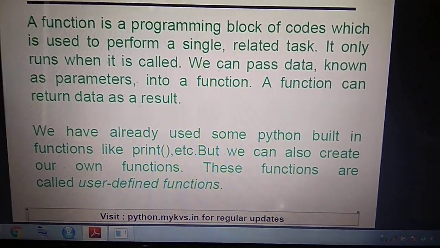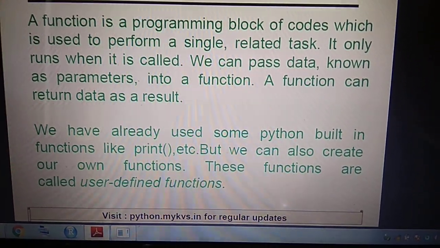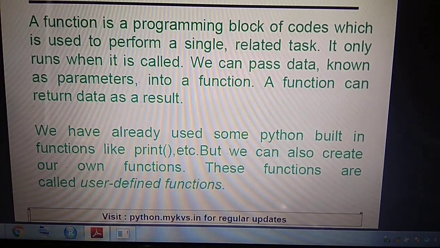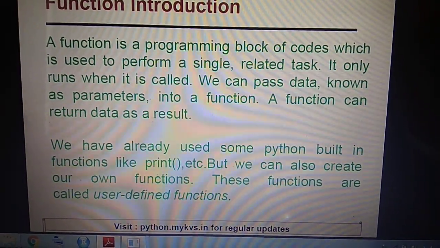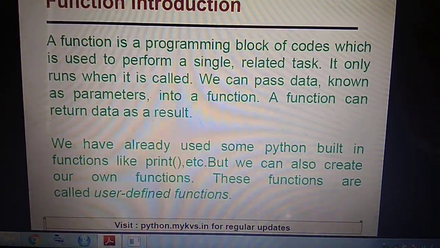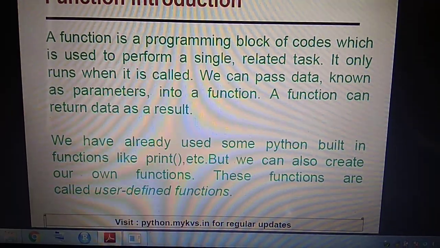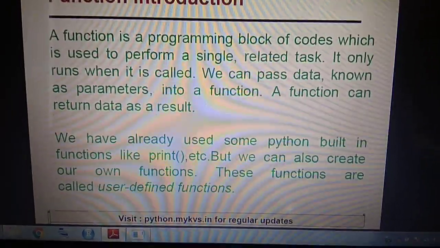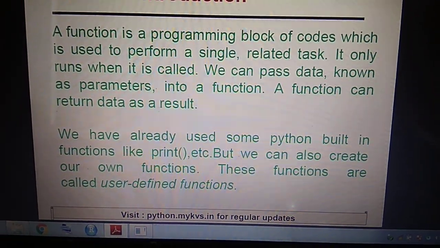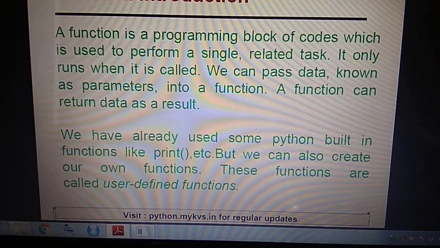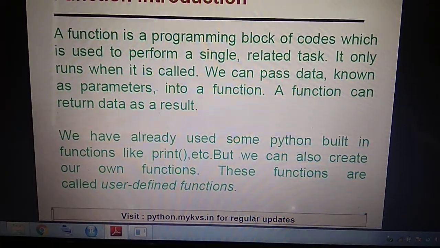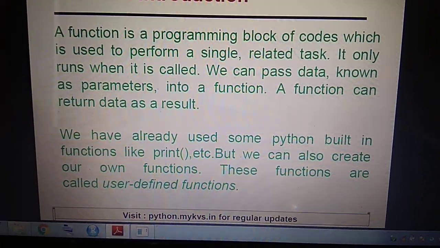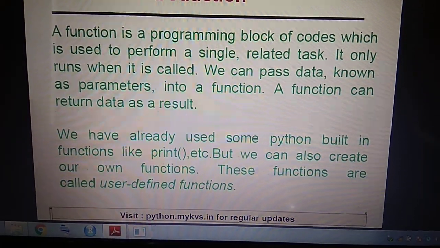We can pass data, known as parameters or arguments, into a function. A function can return data as a result. We have already used some Python functions like print, input, integer, etc. These functions are called built-in functions or inbuilt functions, but we can also create our own functions. These functions are called user-defined functions.